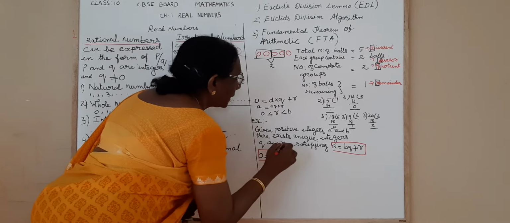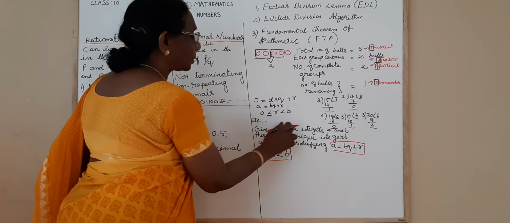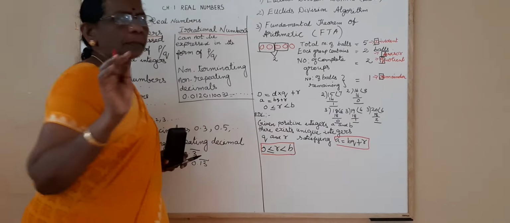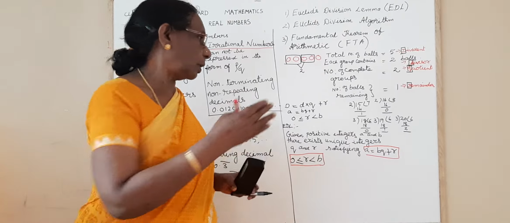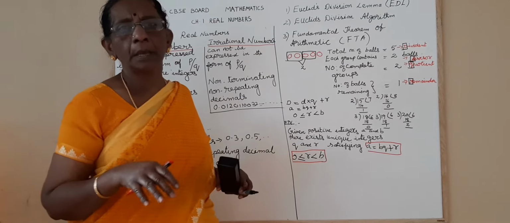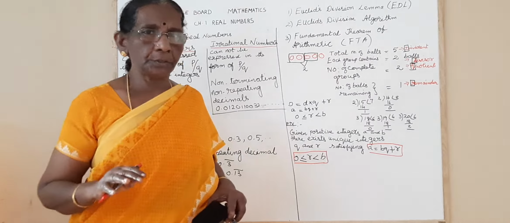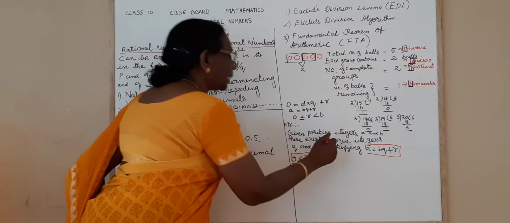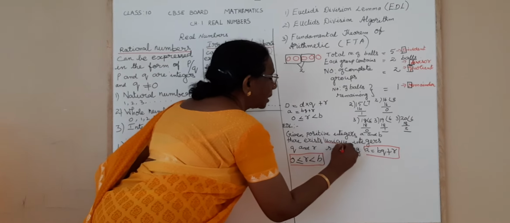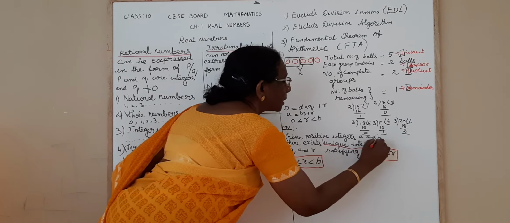Let us say given positive integers A and B, because for a division sum we need two numbers. So the positive numbers are A and B. As I told earlier, we are going to deal with only the positive integers in class 10. Now there exist unique integers. What is the meaning of unique integers?